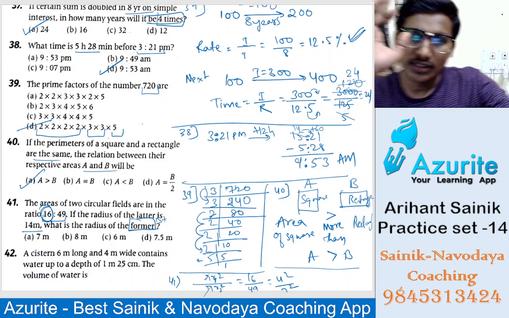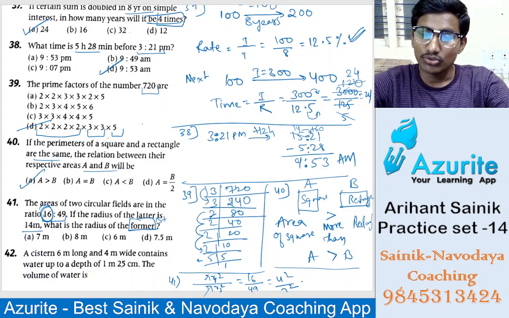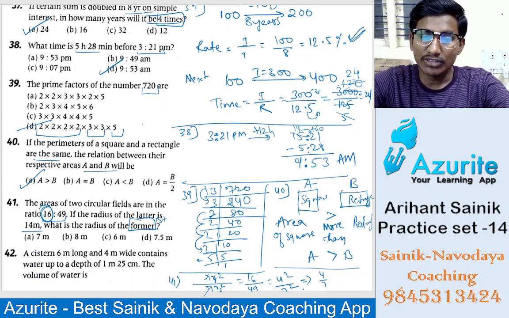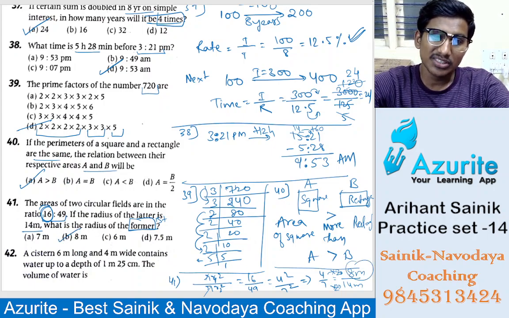okay, here the radius is given, right? So here the radius will be 4 by 7 into, that will be equal to, latter is the second one is the below, so that is the 14 meter here given. So 7 2s are 14, right? So here also 14, 4 2s are 8, so 8 will be the answer here, 8 meter. So answer is option B here.